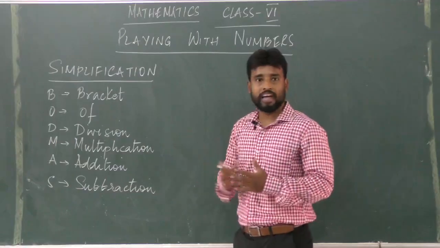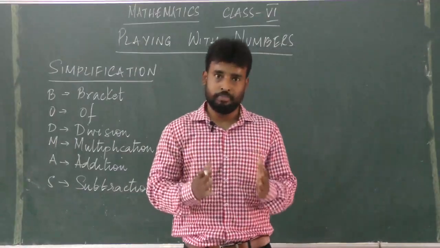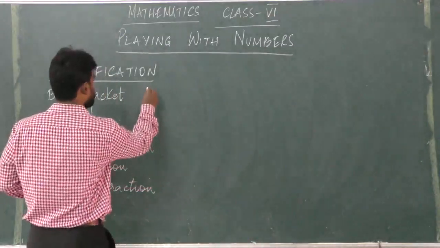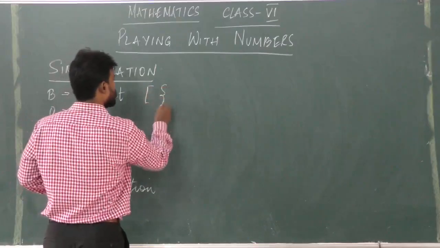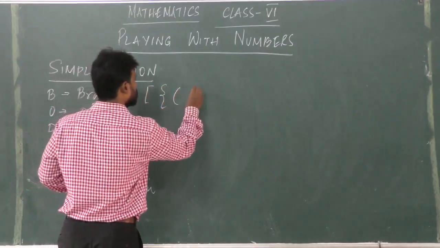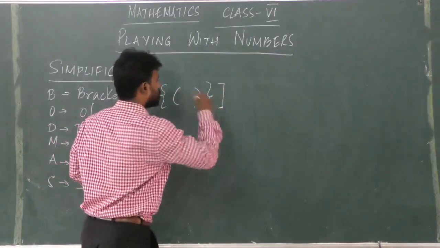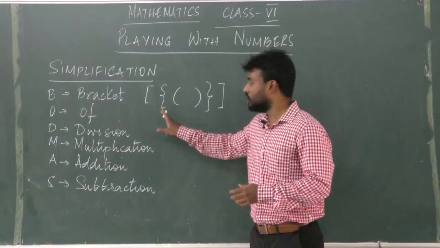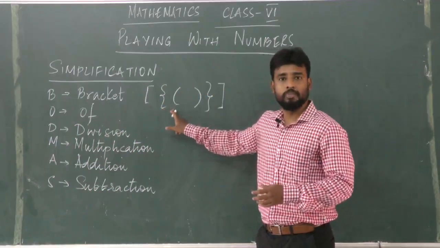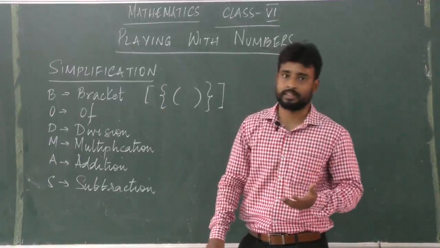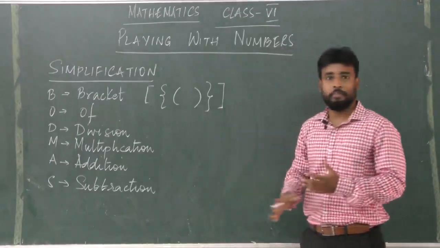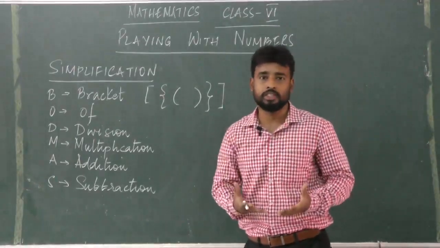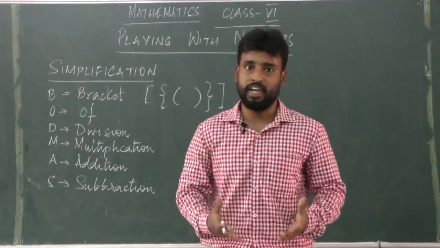So first we come to bracket, and there are three types of brackets. We have square bracket, we have curly bracket, and we have also circular bracket, which is also called parenthesis. So these are the three types of brackets which you will come across in doing the problems of simplification.